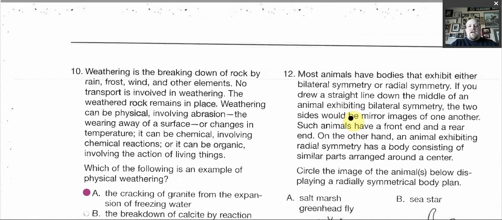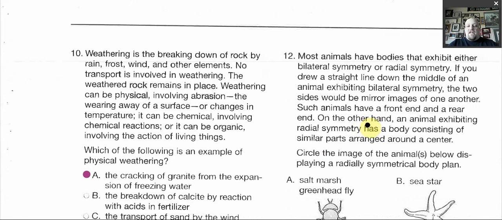So up here, most animals have bodies that exhibit bilateral symmetry or radial symmetry. Bilateral is half and half, so they're mirrored. Radial is like a wheel, you think. There's a center, spokes leading out from that center, and then there's like something around it. So just think radius, radial symmetry, round.